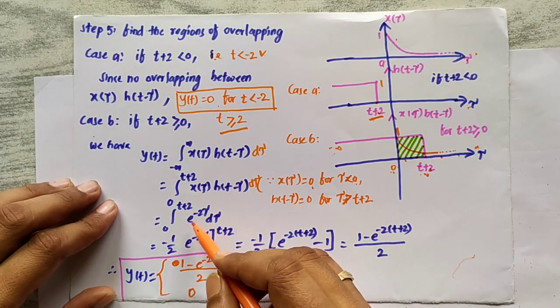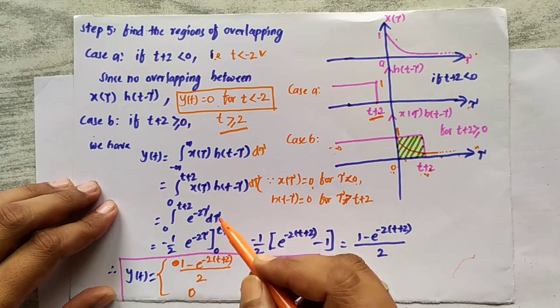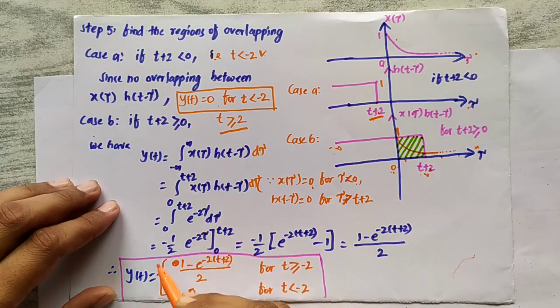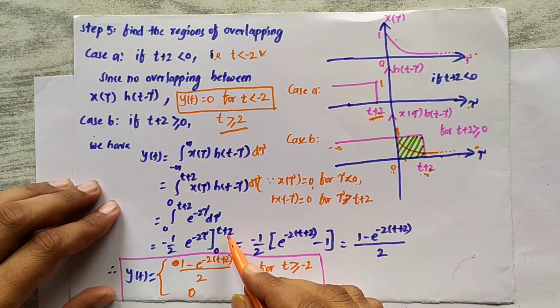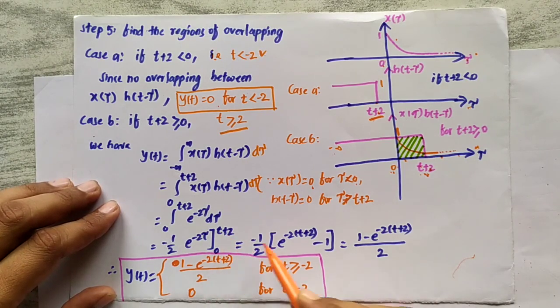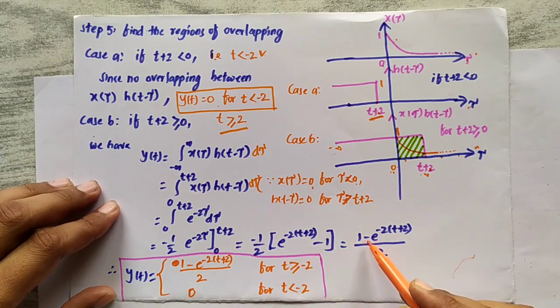If we integrate it, it will be minus half e power minus 2 tau from 0 to t plus 2. Then substituting the limits, it will be minus half times e power minus 2 into t plus 2, minus 1, because e power 0 is 1. Then I can write it as 1 minus e power minus 2 into t plus 2, all divided by 2.